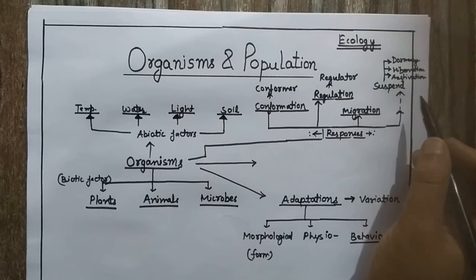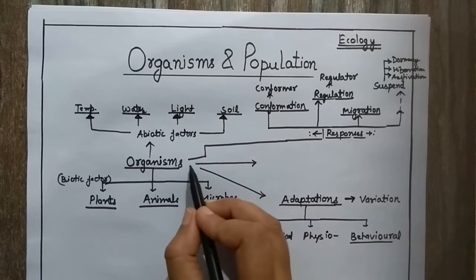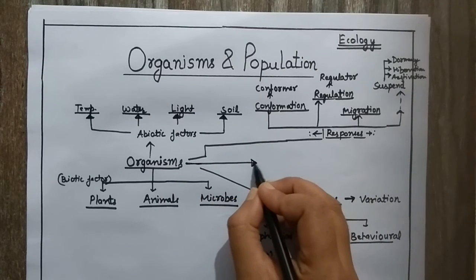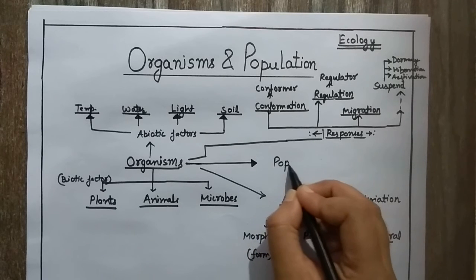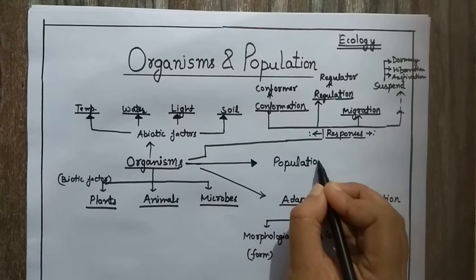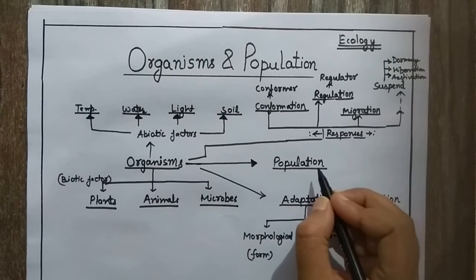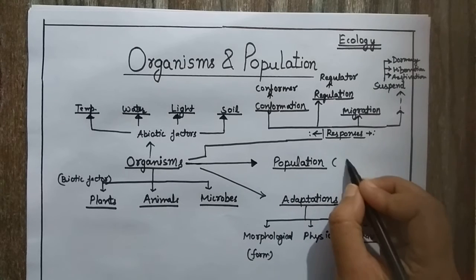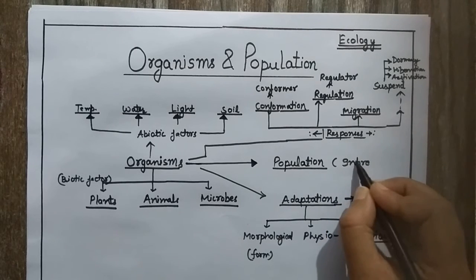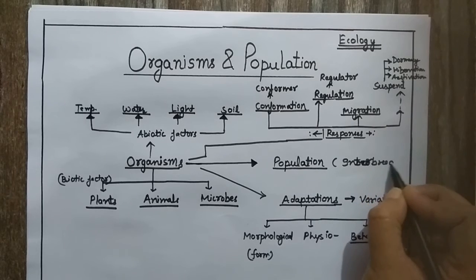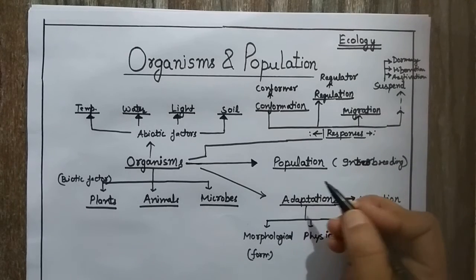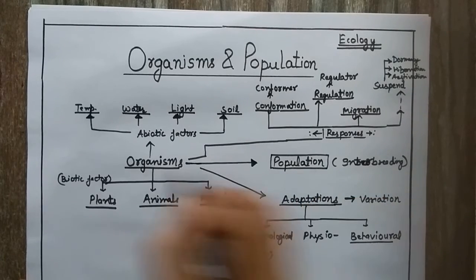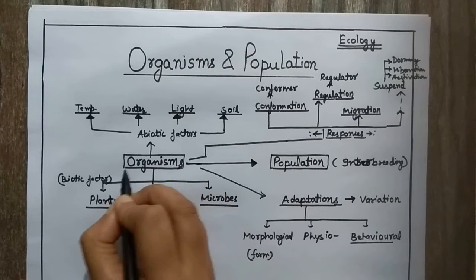Now, when a group of organisms belonging to a similar species reside in a particular area, they are known as the population. Or in short, we can say the population is the group of organisms which are present in a particular area and are of the similar species and capable of interbreeding. Such a group of organisms is termed as the population. So these two terms, population and organism, are explained in this way.